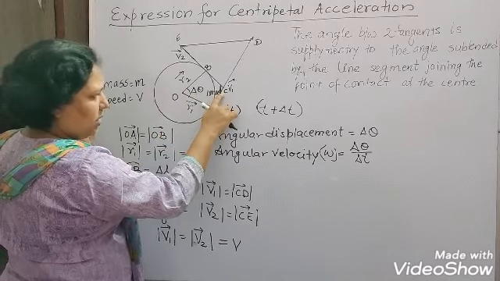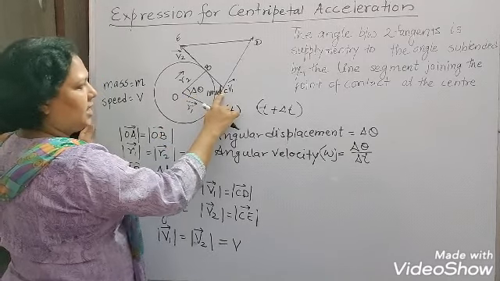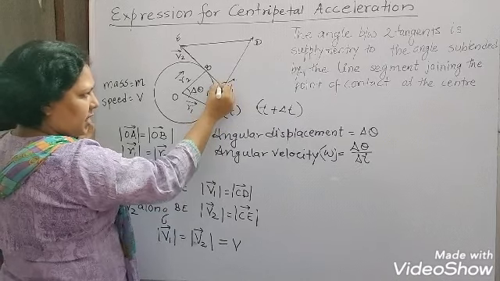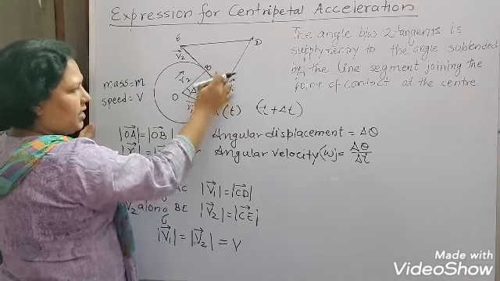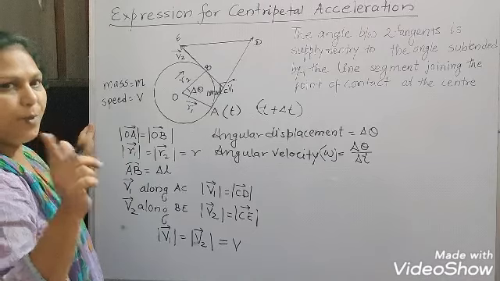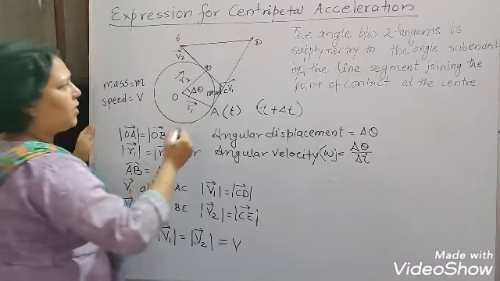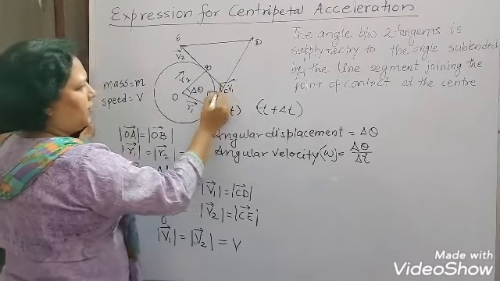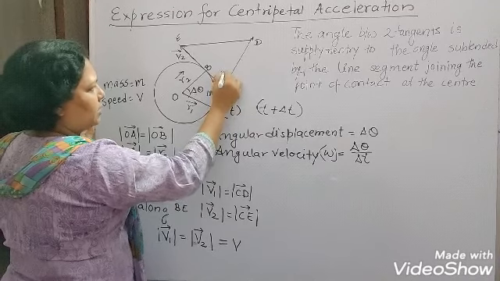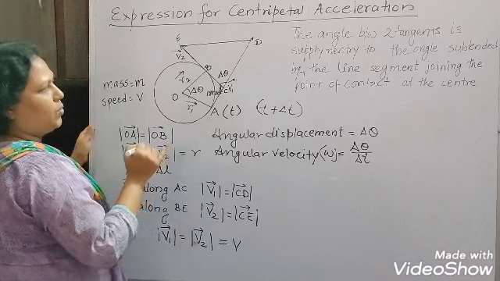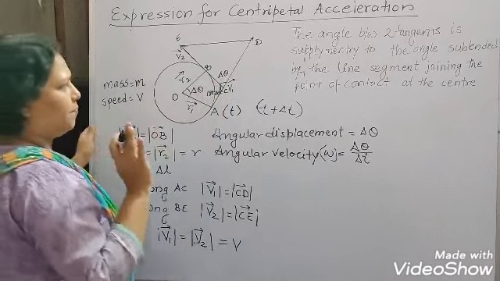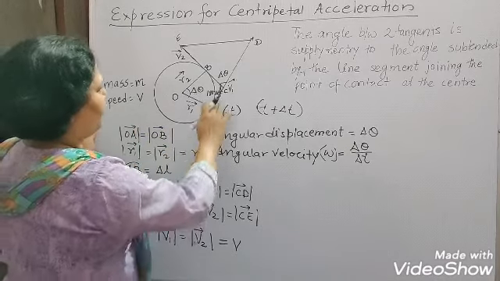This angle and this angle form a linear pair, so if it is 180 minus del theta, this one must be del theta. So this is also del theta, which we have proven by that theorem.